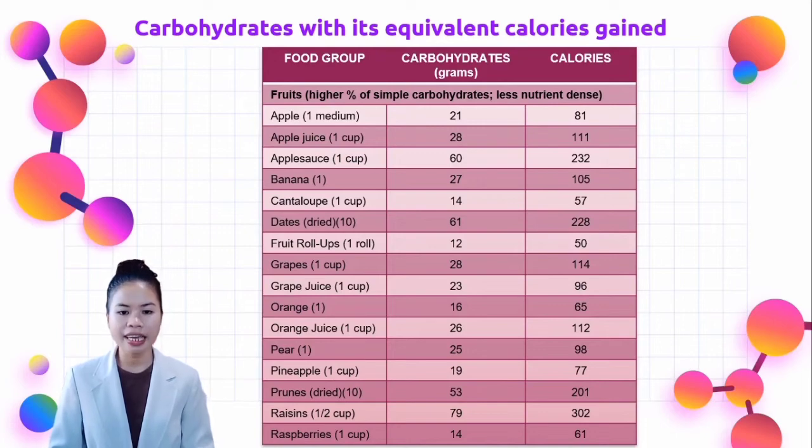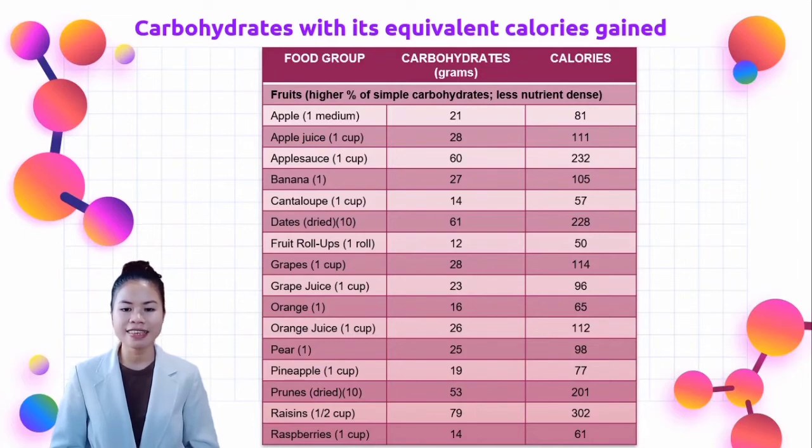Then 10 dried dates contain 61 grams of carbohydrates, which is equivalent to 228 calories. One fruit roll-up contains 12 grams of carbohydrates, equivalent to 50 calories. One cup of grapes contains 28 grams of carbohydrates, equivalent to 114 calories. One cup of grape juice contains 23 grams of carbohydrates, equivalent to 96 calories.